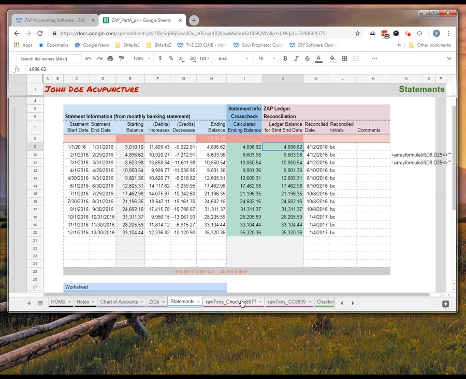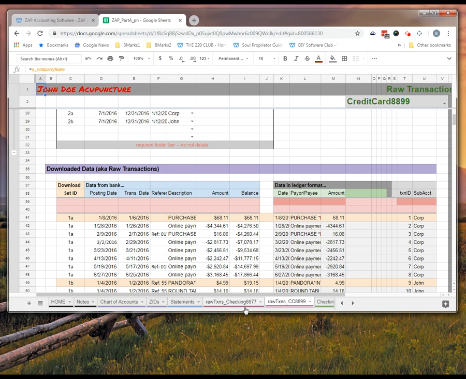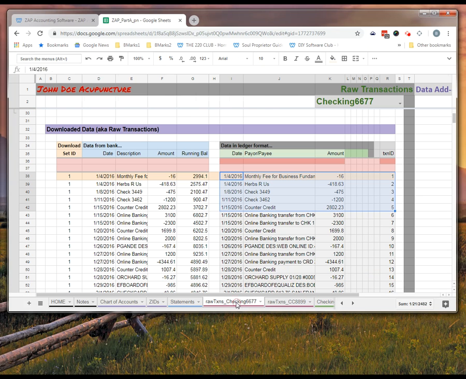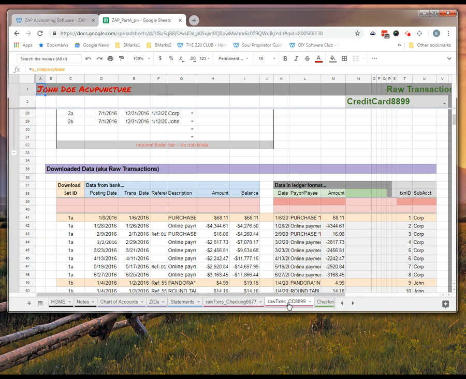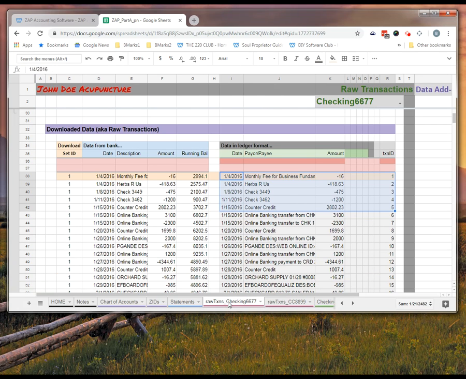Now I'm going to move quickly through the rest of these tabs because you're going to see this coming up. What we have are two tabs called Raw Transactions. For every account you're going to track, for your checking account and for a credit card, we have a place where you're going to paste in your transactions. We expect most people to download their transactions from their banking institution in a CSV file or an Excel file, and then you're going to copy and paste those transactions into a Raw Transactions tab, say right here. When you do that, the spreadsheet will map your data into the format that we need for the ledger.